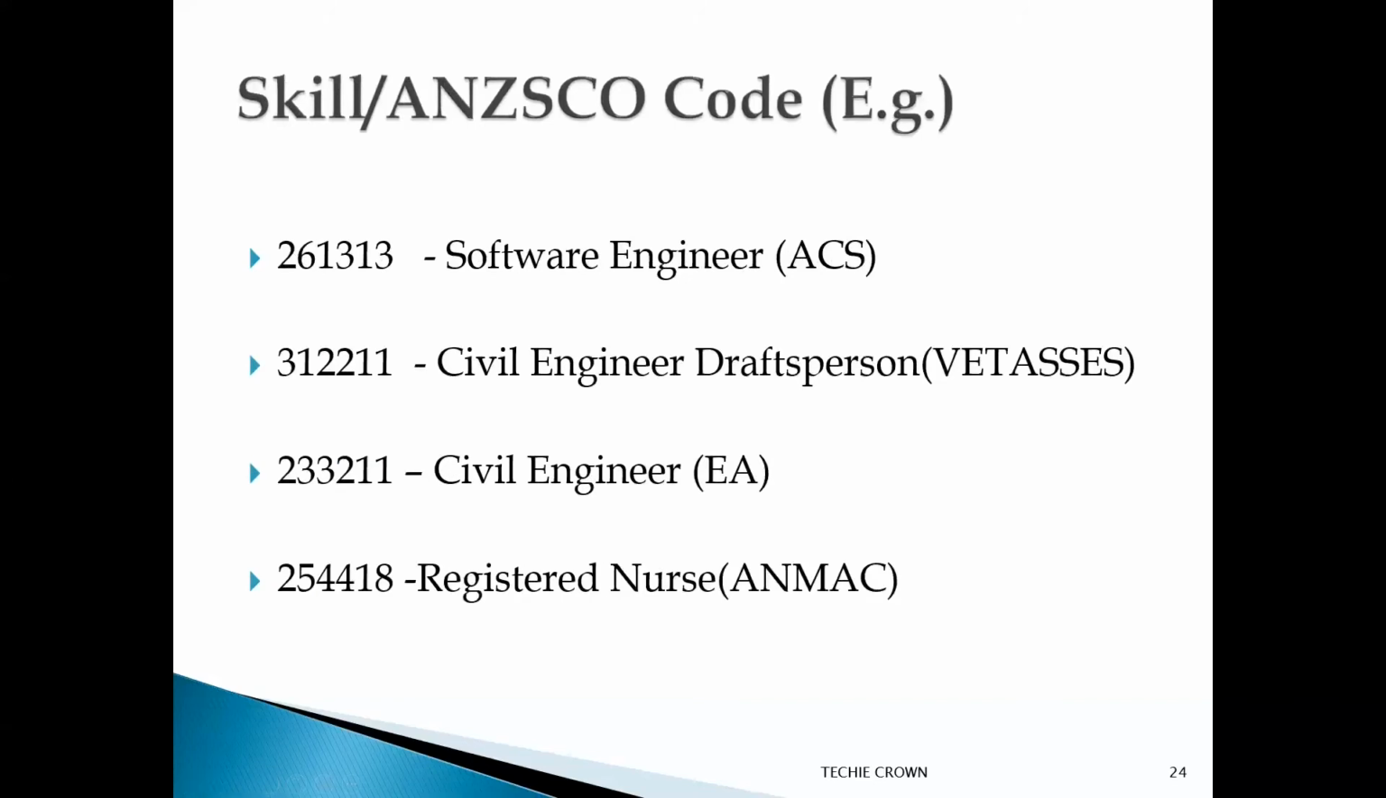Here comes the skill code. I have given a few examples over here. If you are a software engineer, then your skill code will be 261313, which should be applied with ACS, Australian Computer Society. And if your job code falls under civil engineering draftsperson, then it falls under VETASSESS. And if it is civil engineer, then with Engineers Australia. And if you are a registered nurse, then you should get it assessed with ANMAC. Similarly, based on your skill code, you should contact a relevant authority and get it assessed.